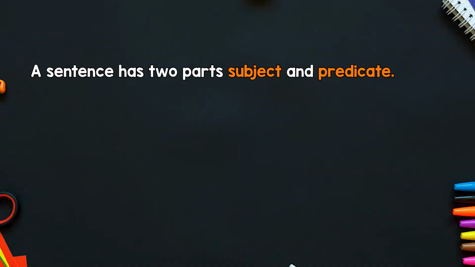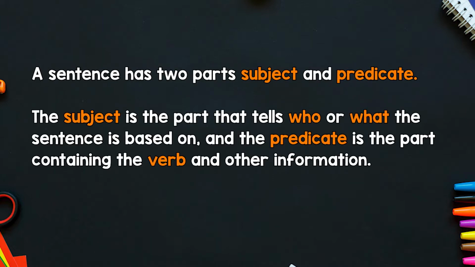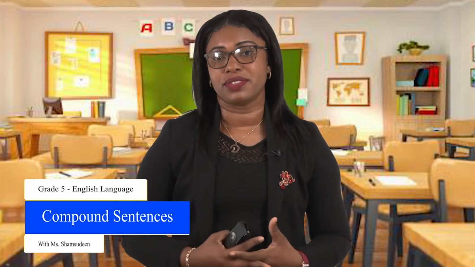Now you have to remember that a sentence has two basic parts. That's the subject and the predicate. The subject being the part that tells who or what the sentence is based on, and the predicate, which is the other part containing the verb and other information relating to the subject. So now that we have looked at some examples of simple sentences and how they can be structured, let's now